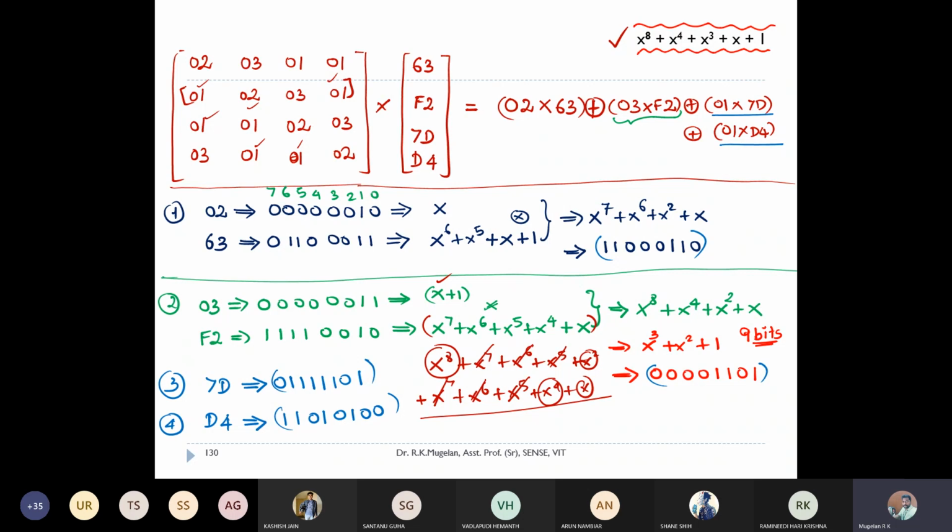Any more doubts, guys? Excuse me, sir. Yes, Kashish. Where did that divisor come from? The irreducible polynomial you're saying, right? Yes, sir, the one which is written on the top corner. Actually, each and every degree has a set of irreducible polynomials.